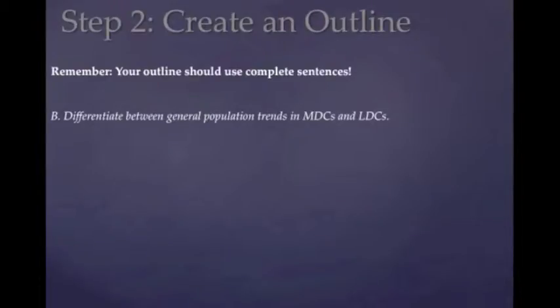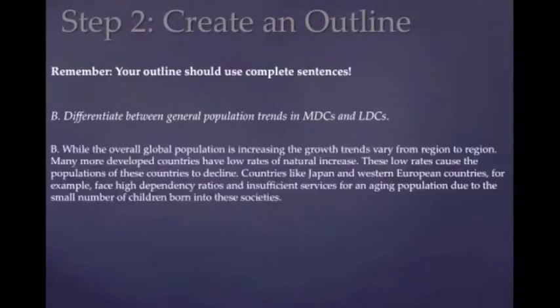Okay, let's look at my example answers to this question. So the first part is the MDC section. It says while the overall global population is increasing, the growth rates vary from region to region. Many more developed countries have low rates of natural increase. These low rates cause the population of these countries to decline. Countries like Japan and Western European countries, for example, face high dependency ratios and insufficient services for an aging population due to the small number of children born in these societies.